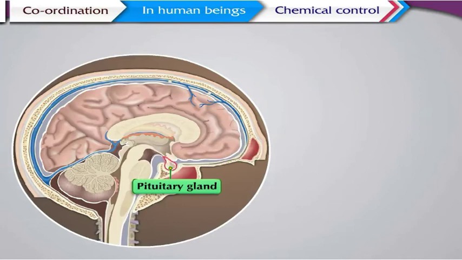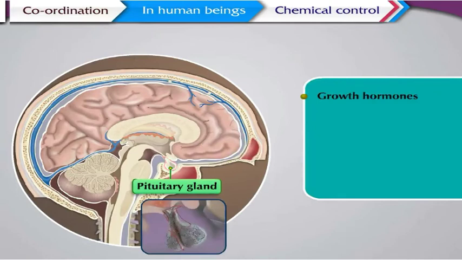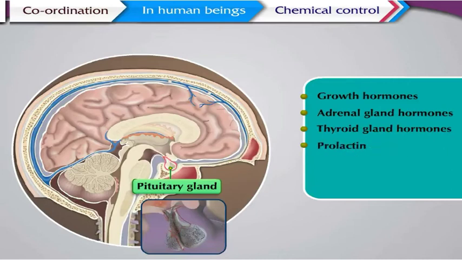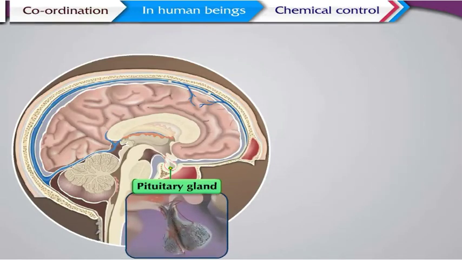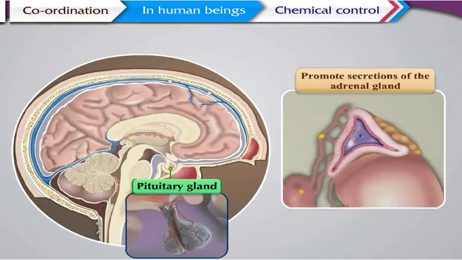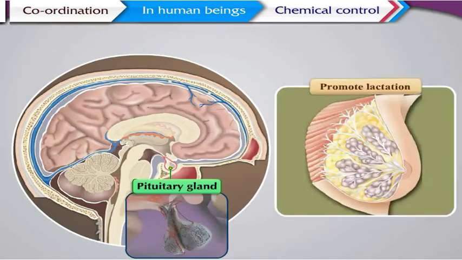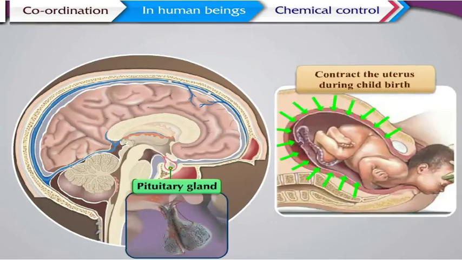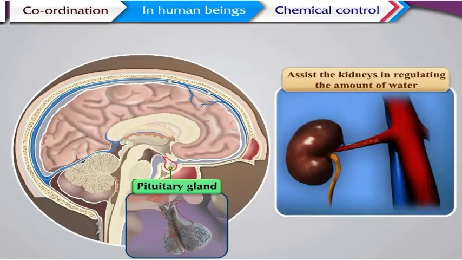This gland secretes growth hormone, adrenal gland hormone, thyroid gland hormone, prolactin, oxytocin, and antidiuretic hormones. Its function is to promote growth of bones, promote secretions of the adrenal gland, promote lactation, contract the uterus during childbirth, assist the kidneys in regulating the amount of water.